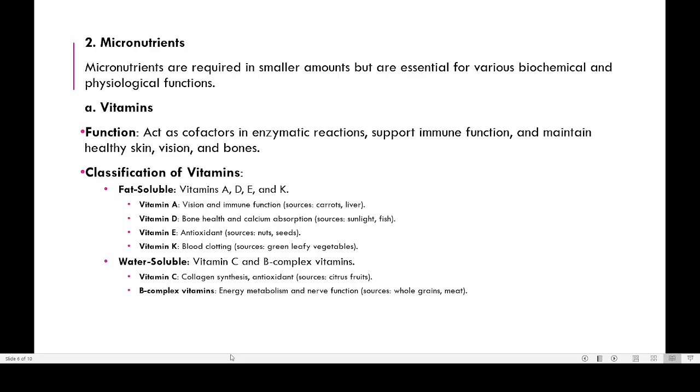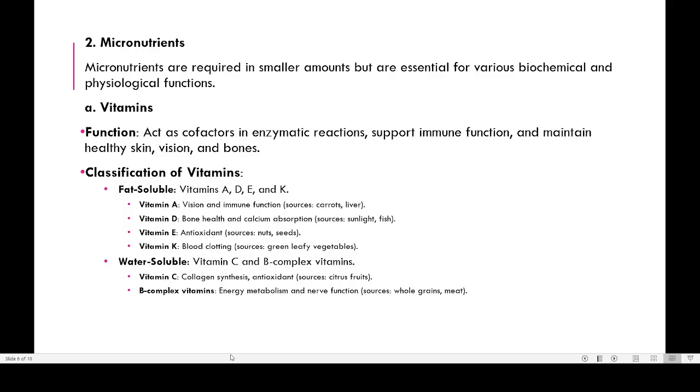Now coming to the next category, that is the micronutrients. In case of micronutrients, you can see that micro means very small, trace. And sometimes they are known as trace elements also. In botany you may have the same thing. Here these nutrients are required in very small amounts, but their absence in the body can create a lot of problems, especially deficiency disease. You might have heard of vitamin deficiency, mineral deficiency, etc. So under the micronutrients mostly come the vitamins and minerals.